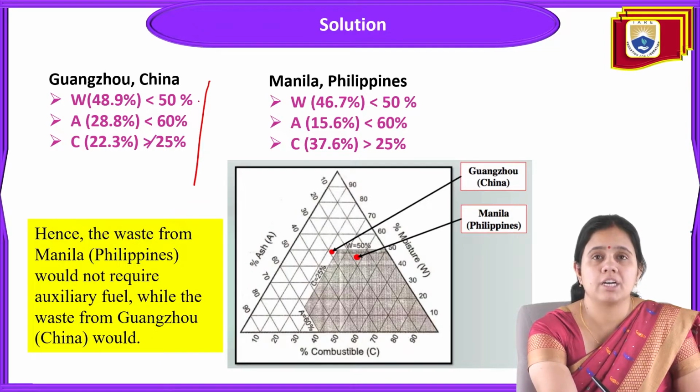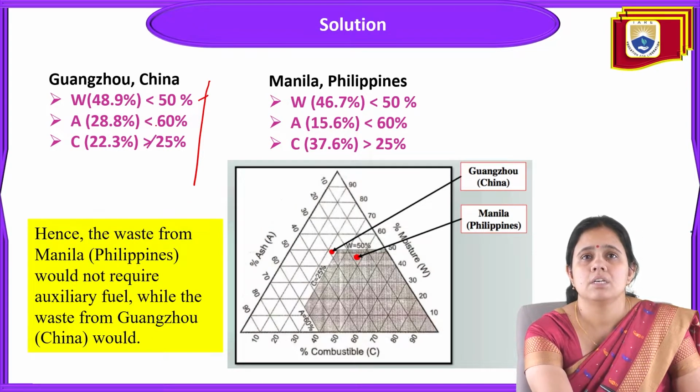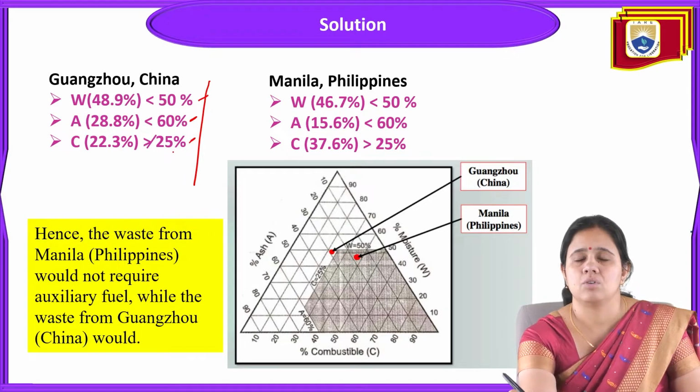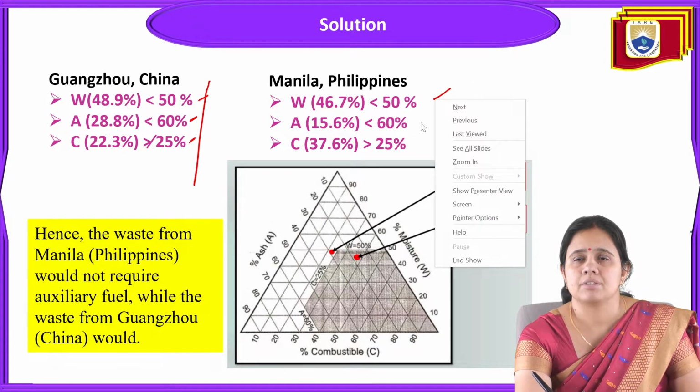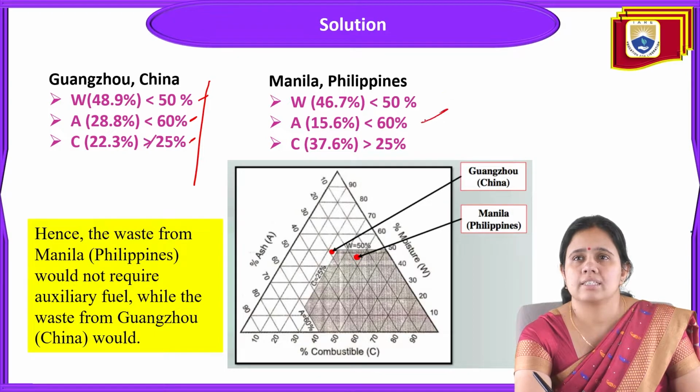In China, moisture content is less than 50%, ash content is less than 60%, and combustible matter is not less than 25%. On the other side, for the Philippines, W is less than 50%, ash content is less than 60%, and combustible matter is more than 25%.